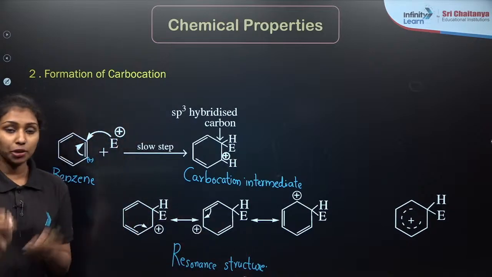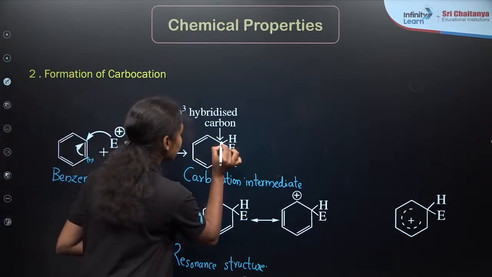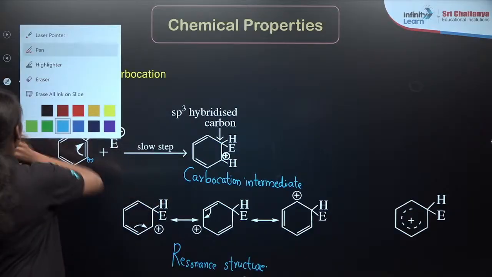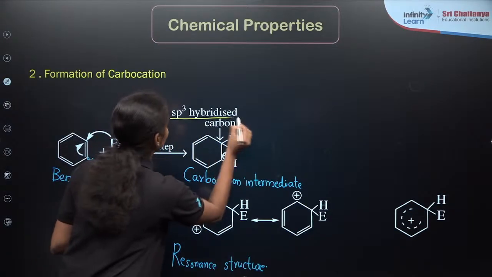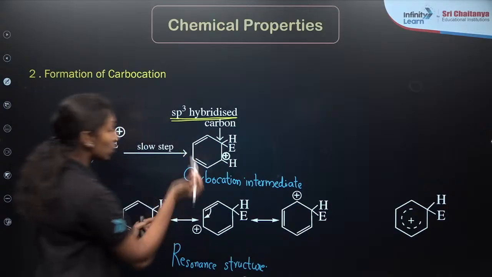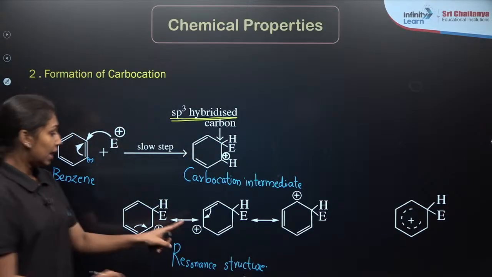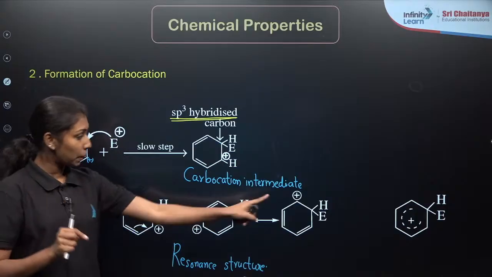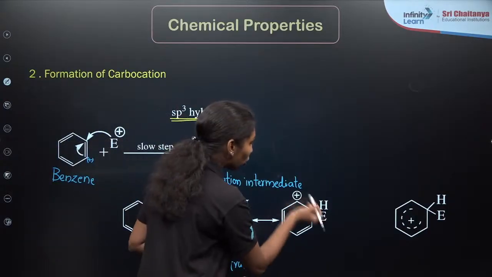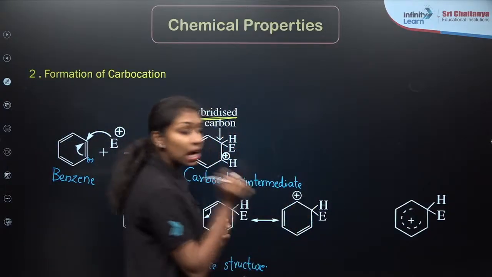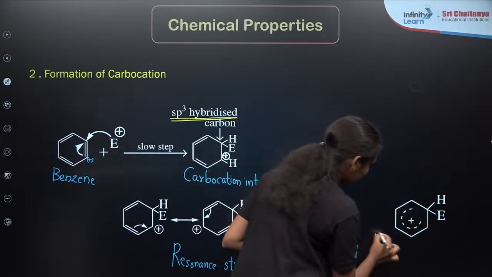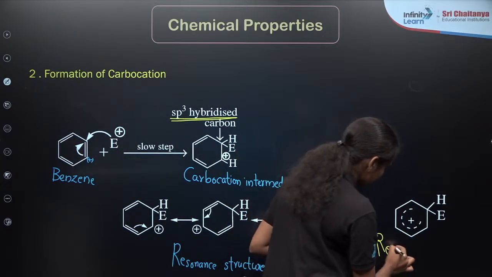Then, while observing here, you can see that this carbon is our sp3 hybridized carbon. If you are talking about the resonance structures, you can see that this delocalization of pi electrons stops at the position of the sp3 hybridized carbon. It will not go to the other sp3 hybridized carbon position. So this is our resonance hybrid for the generated carbocation.